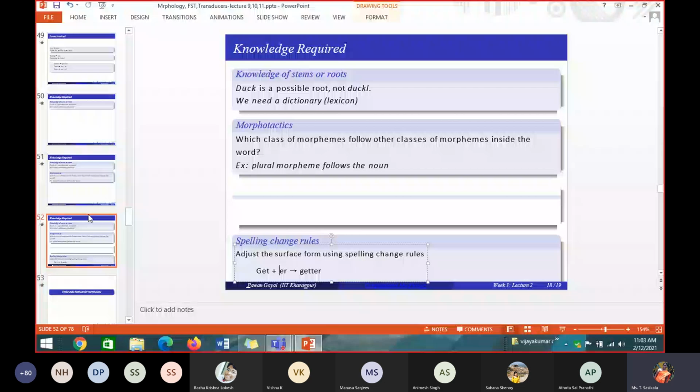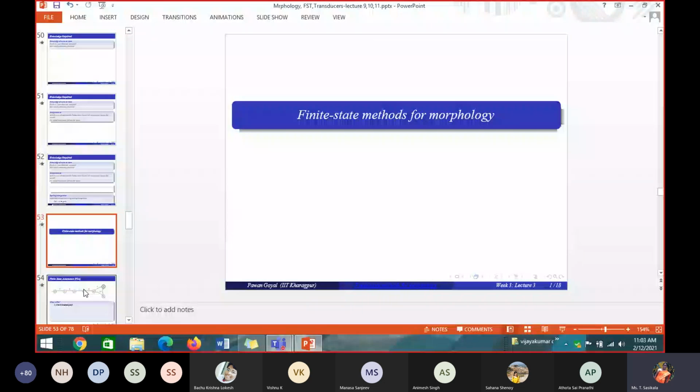Next, we will be learning about finite state methods for morphology, how a finite state automaton is used for the morphological process. What is a finite state automaton? What is the finite state method? You will be learning it. Till now we have discussed computational morphology and the terminologies used in it. Here we are going to see how we use finite state automata for morphology.